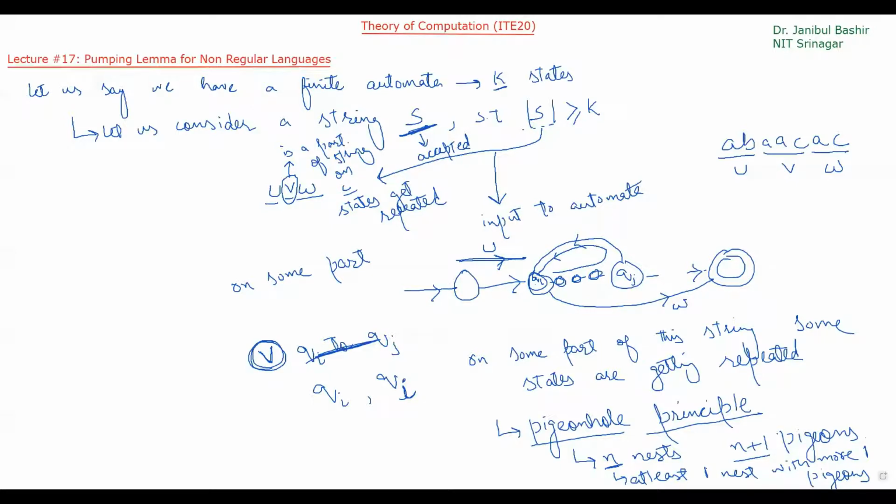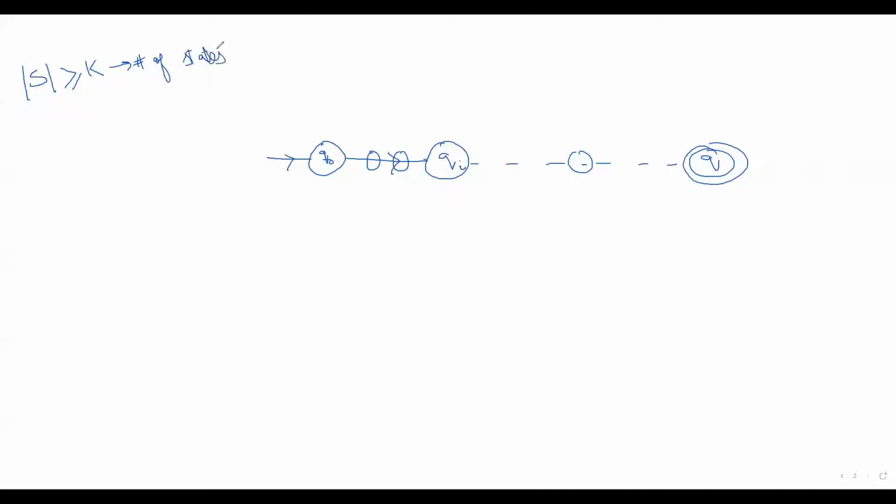And on w, I then go from qi to the final state. Let me repeat it again here. This is the final state, this is the initial state, and this is our qi. There may be multiple states in between. So I am saying if the size of this string is greater than or equal to k, where k is the number of states of the finite automata,